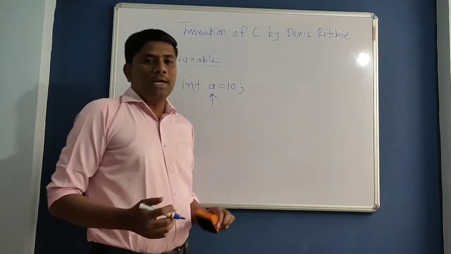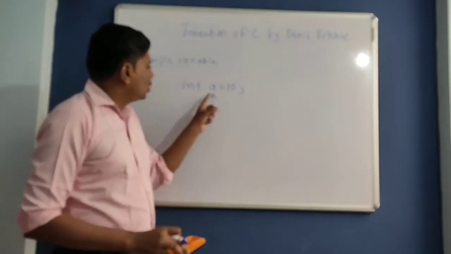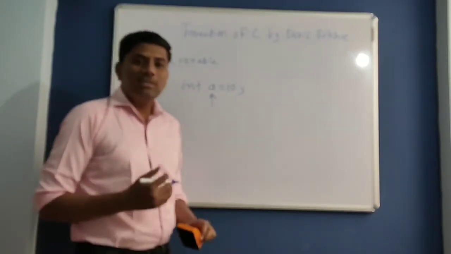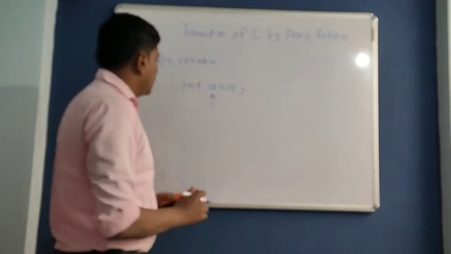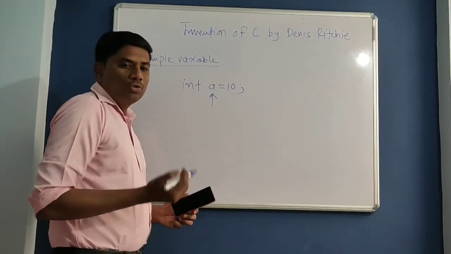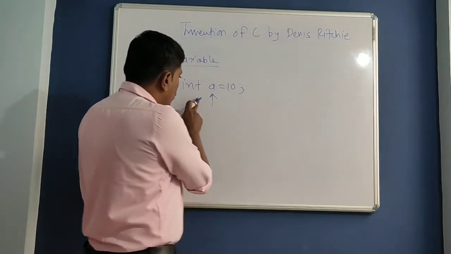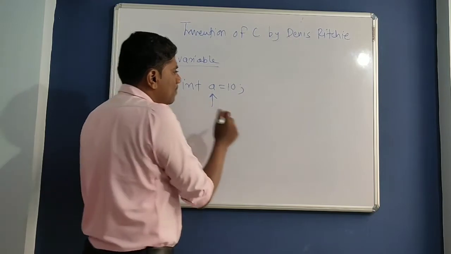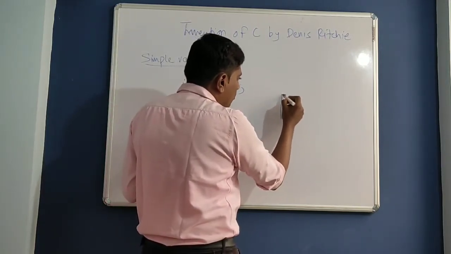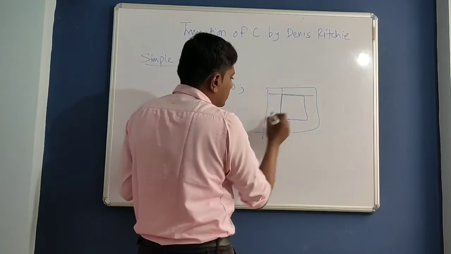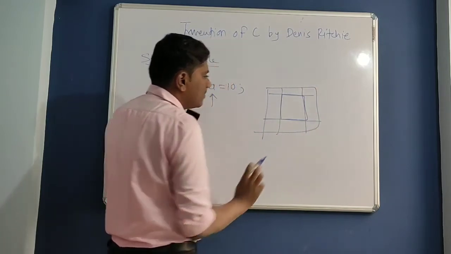Now after some time he found that there is a drawback of this simple variable. Now let us see what the drawback is. In earlier videos we already discussed the constant and variable concept. So whenever the compiler sees this particular statement in a C program, what will the compiler do?